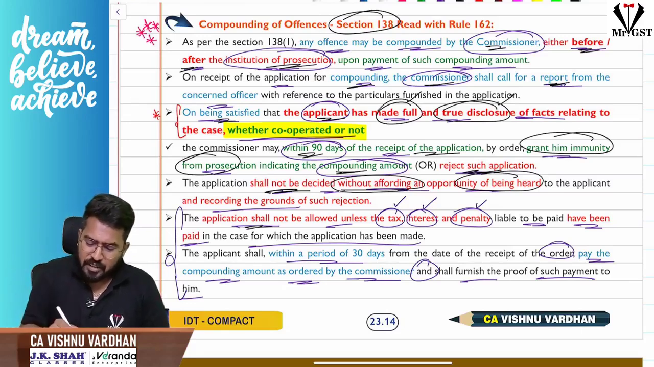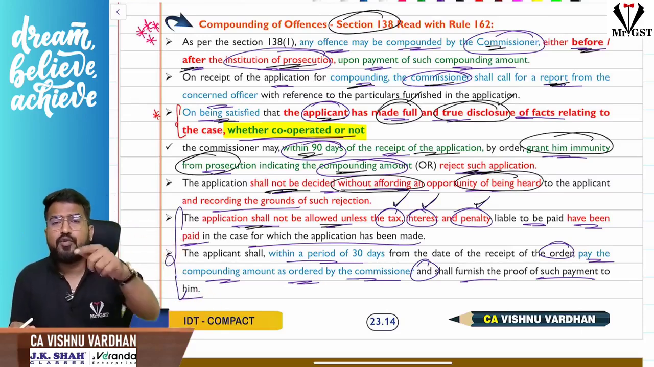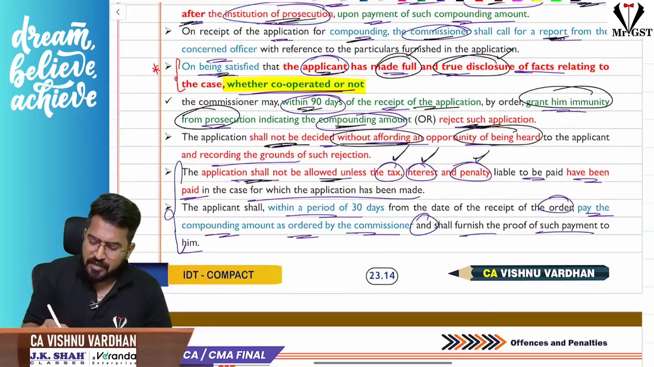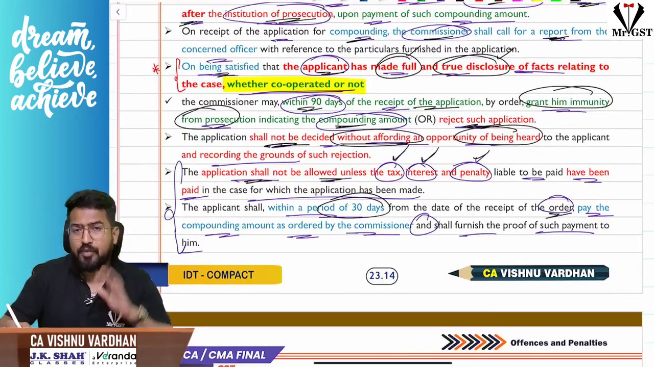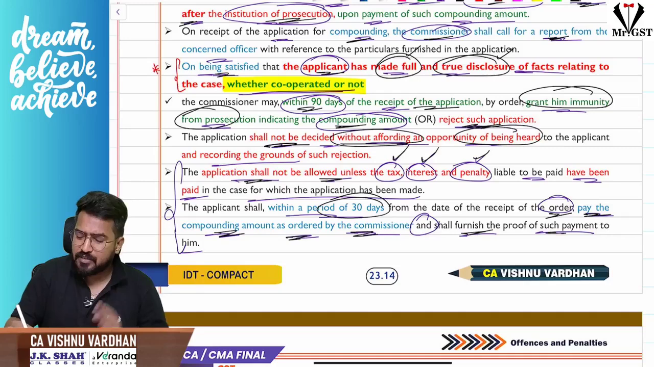And the application shall not be allowed unless the tax, interest, penalty, whatever outstanding amounts you should have paid, are paid, and only then you should apply for that. Otherwise the application will not be entertained. And once the application is made, within a period of 30 days you will get the compounding order, and you should pay the compounding amount as ordered by the commissioner and furnish the proof of payment.